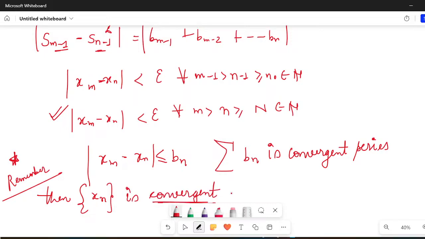Please remember this. This is an important result. Even if you don't follow this entire proof, if you remember this result, this will be more than sufficient for you.